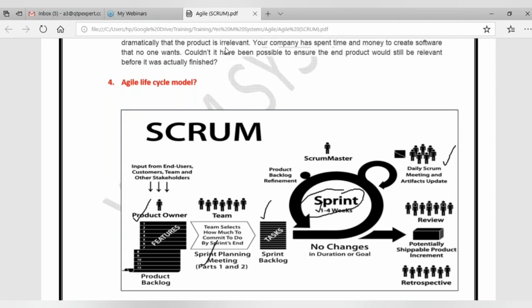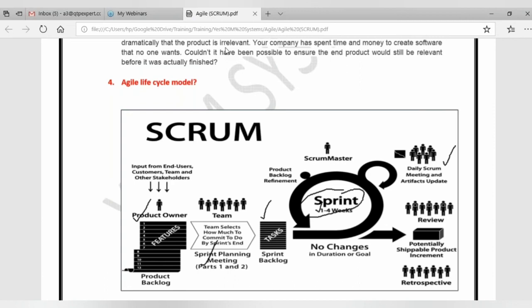So the product owner doesn't have any kind of authority to assign tasks to them. The product owner's responsibility is just to collect the requirements or user stories and keep them in priority. And if any changes are required, that needs to be done by him. He will not assign any kind of task to the team members. Clear, Josna?